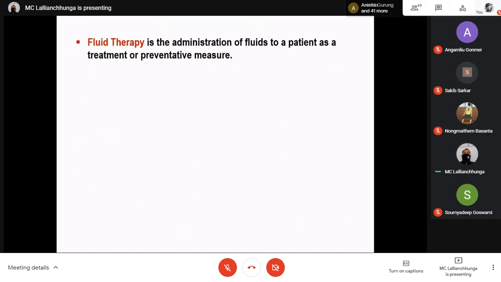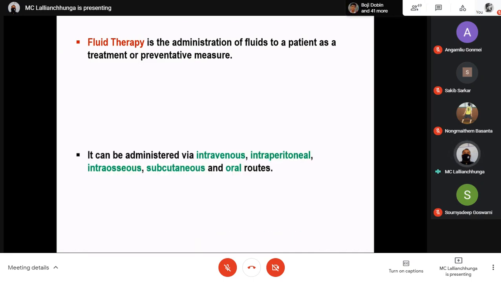What is fluid therapy now? Fluid therapy is the administration of fluids to a patient as a treatment or preventive measure.